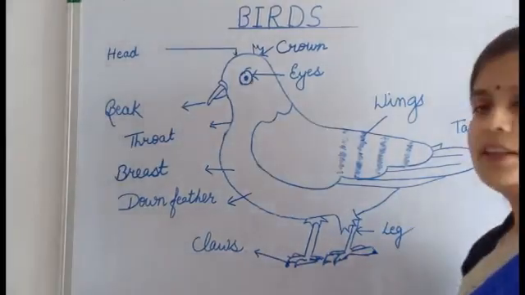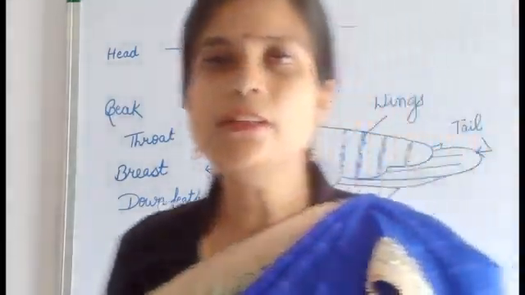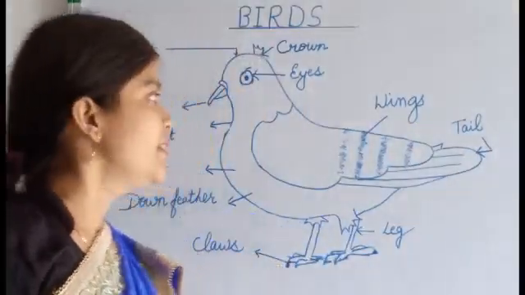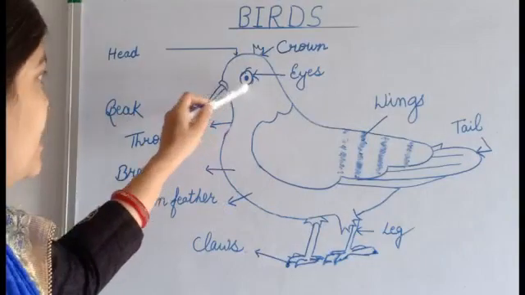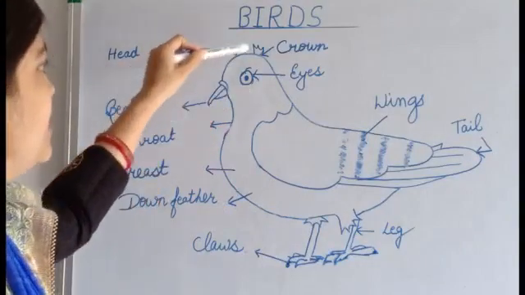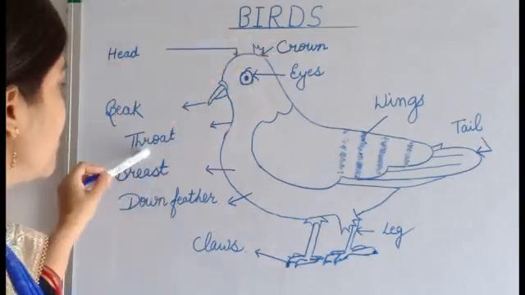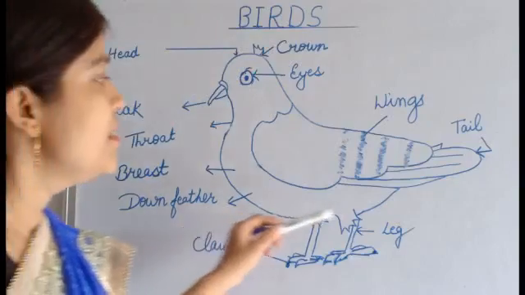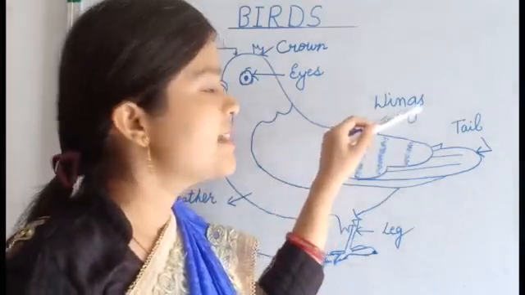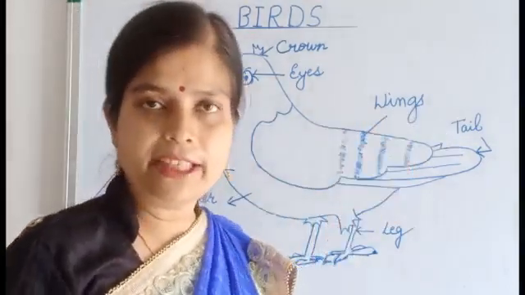So today we have learned the different parts of the bird. The parts are the eyes, beak, head, crown, throat, breast, down feather, claws, leg, wings, and tail.